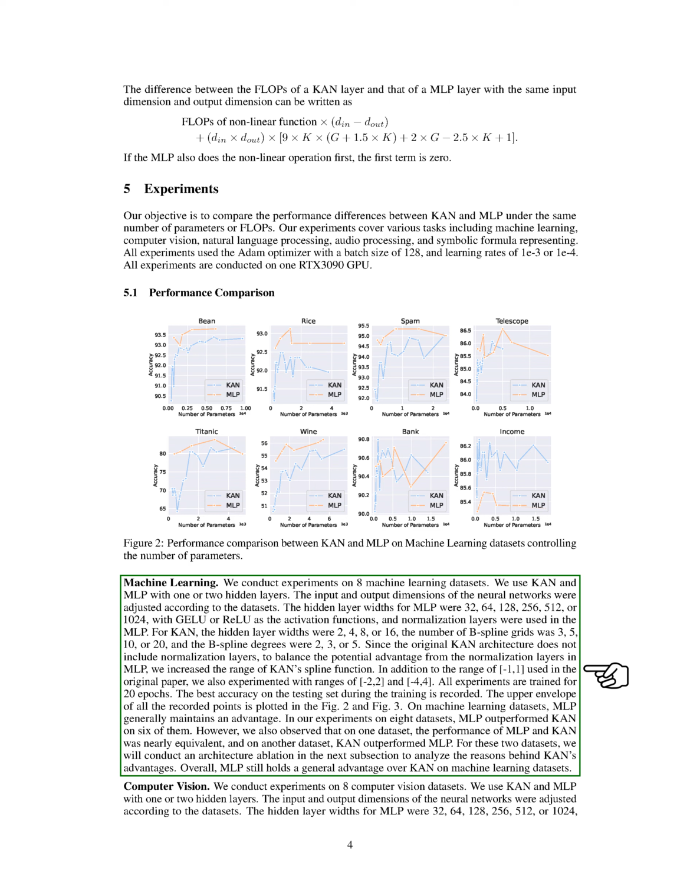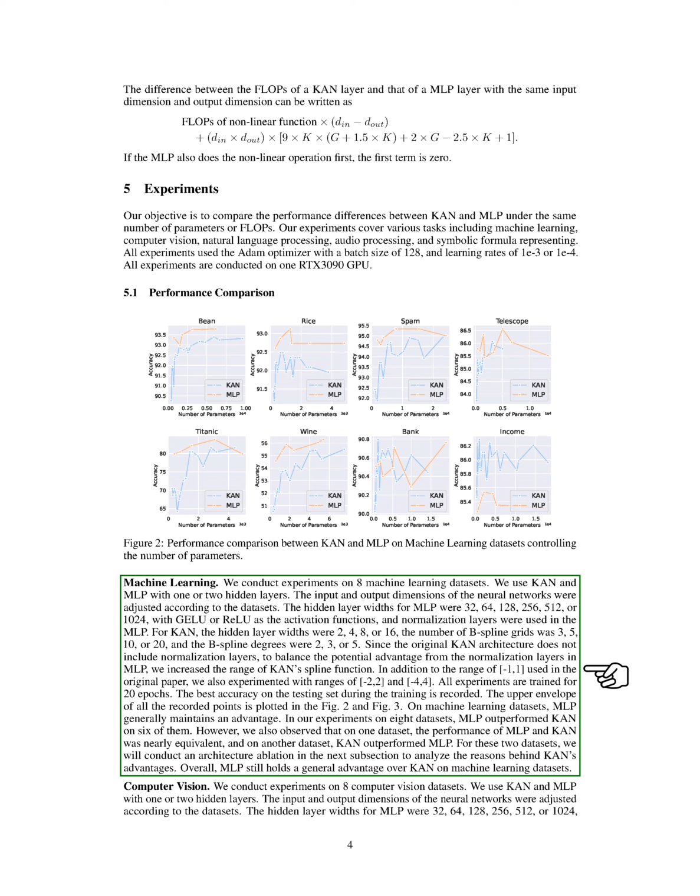For KAN, the hidden layer widths are 2, 4, 8, or 16, with the number of B-spline grids set to 3, 5, 10, or 20, and the B-spline degrees are 2, 3, or 5. To balance the potential advantages of normalization layers in MLP, we expand the range of KAN spline function beyond the original range of -1 to 1, testing ranges of -2 to 2 and -4 to 4.